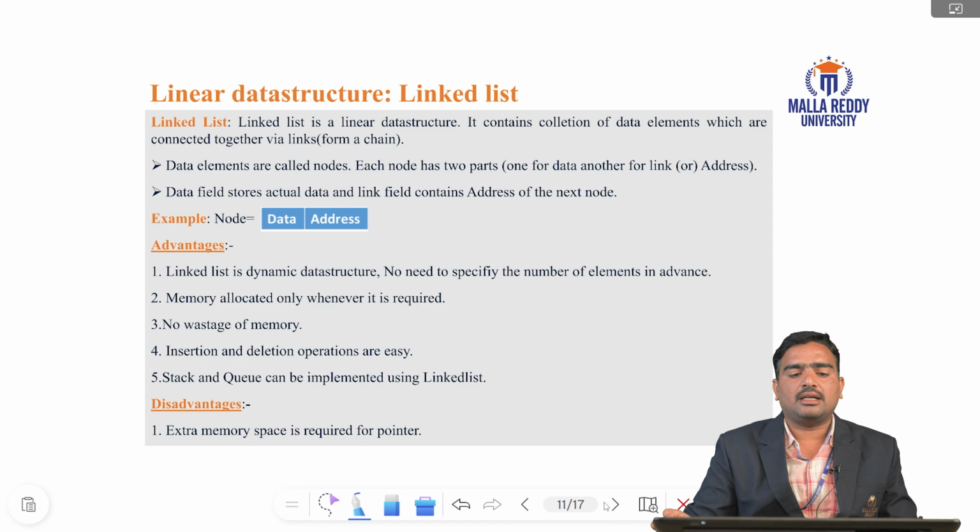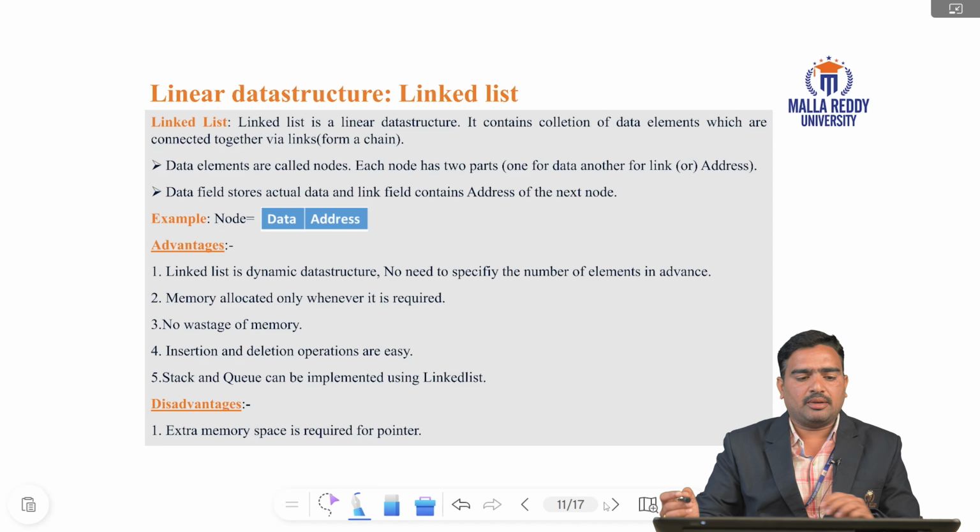The data elements are called nodes. Each node has two parts. The first part is the data part, and the other part is the link or address part. The data field stores the actual data and the link field contains an address. The address means the pointer to the next node. So a node is divided into two parts. First part is the data part, second part is the address part.